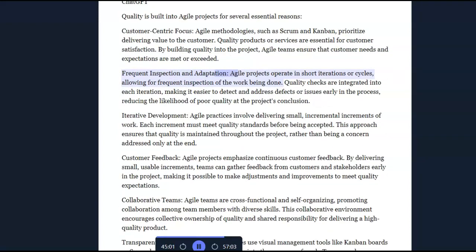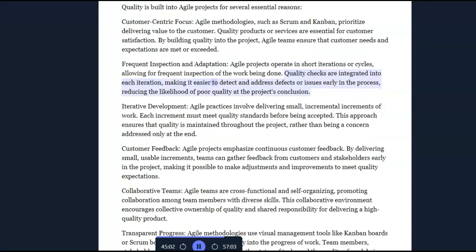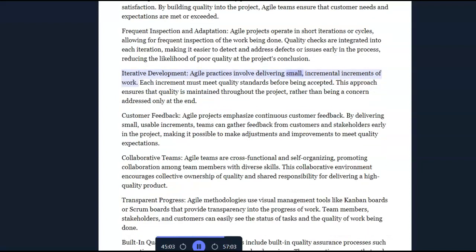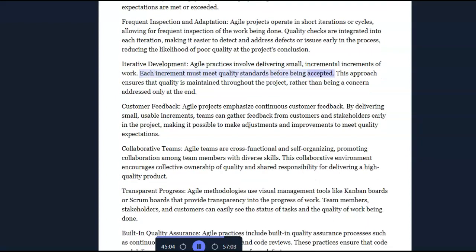Frequent inspection and adaptation. Agile projects operate in short iterations or cycles, allowing for frequent inspection of the work being done. Quality checks are integrated into each iteration, making it easier to detect and address defects or issues early in the process, reducing the likelihood of poor quality at the project's conclusion. Iterative development. Agile practices involve delivering small incremental increments of work. Each increment must meet quality standards before being accepted. This approach ensures that quality is maintained throughout the project, rather than being a concern addressed only at the end.